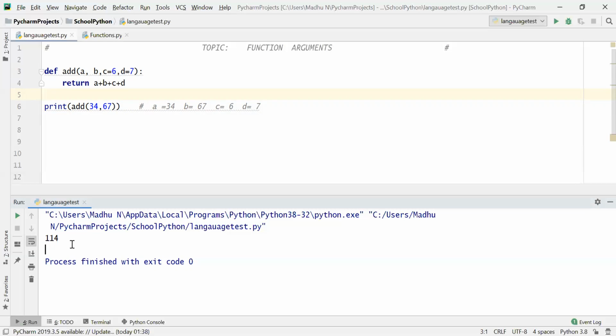Now, what about a function call with 3 default values? Let us say 5. Now, what happens?